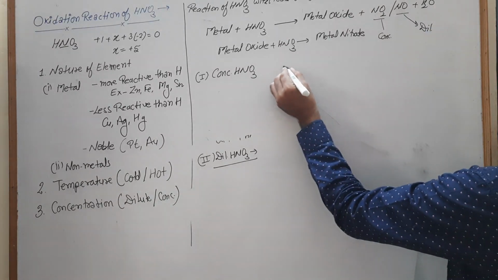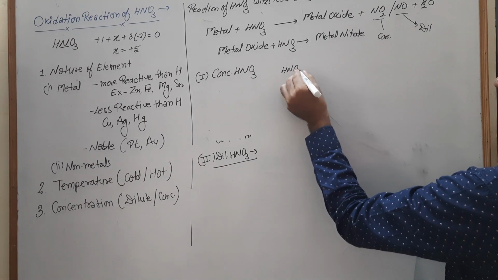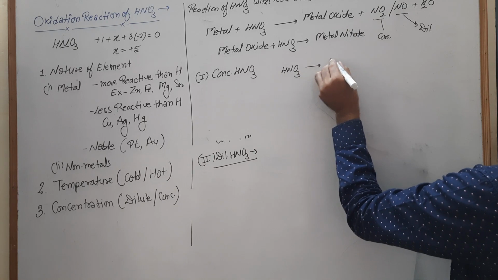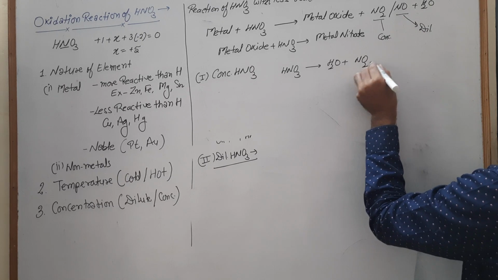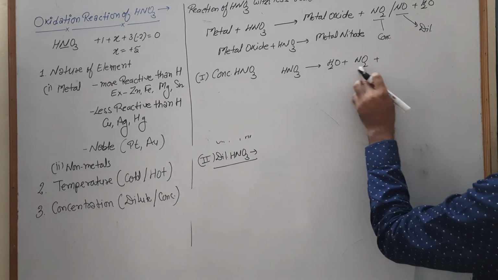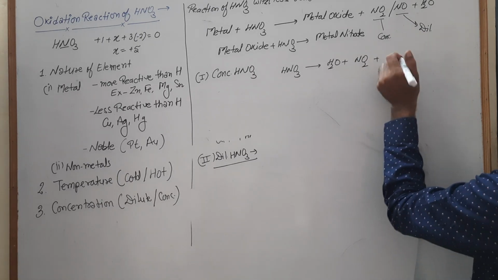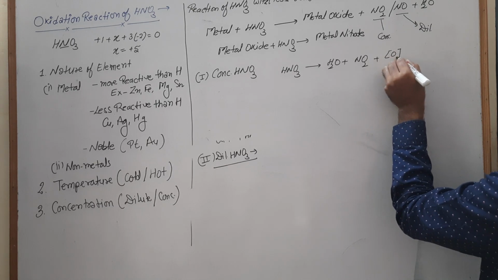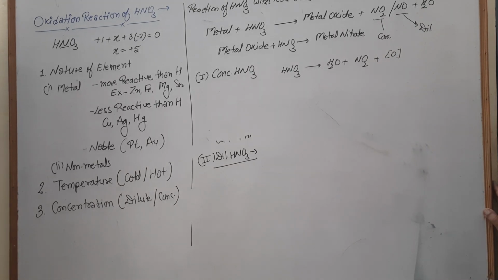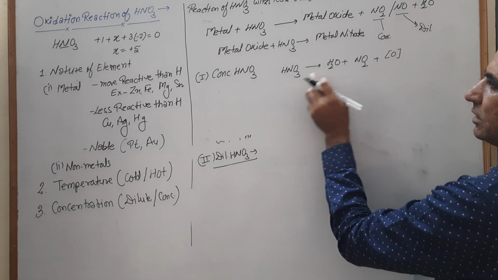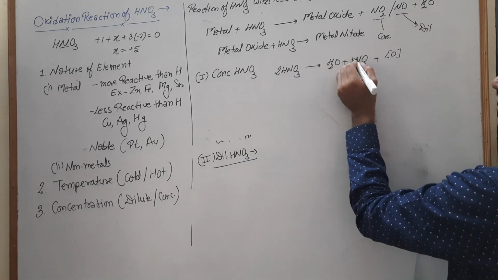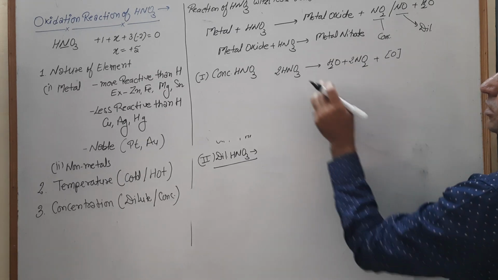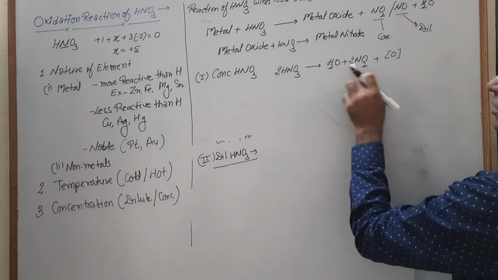Your HNO3 turns into H2O plus NO2 plus nascent oxygen. So first we balance: 2 hydrogen here, there is only 1, so multiply by 2. Now 2 nitrogen, oxygen 3 to 6, 2 to 4, 5 and 6.